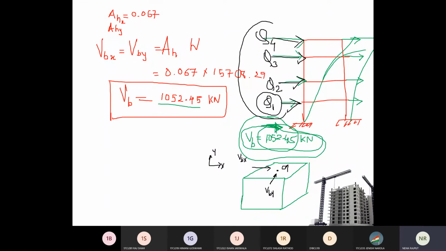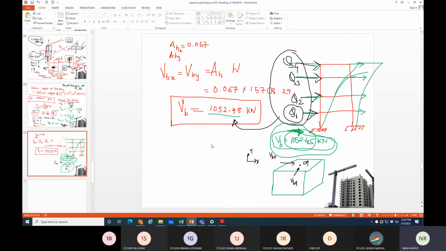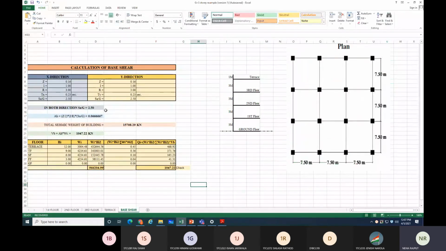If you add all of these, you should get 1052, because you have distributed this force into supporting the height of the building. Now how to do that? For that, again I'm opening my Excel sheet. This is the calculation of base shear.